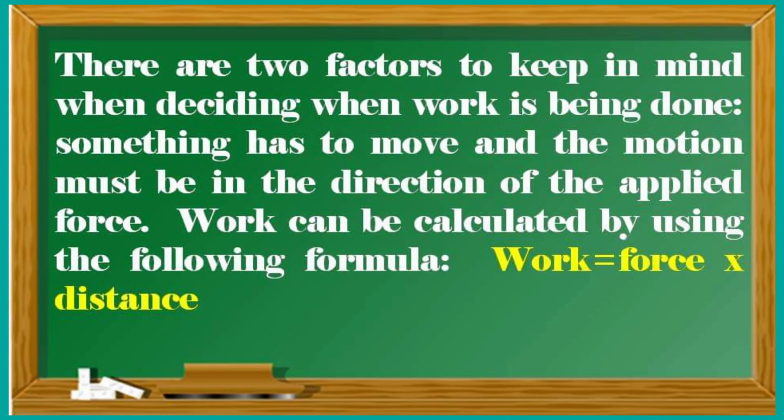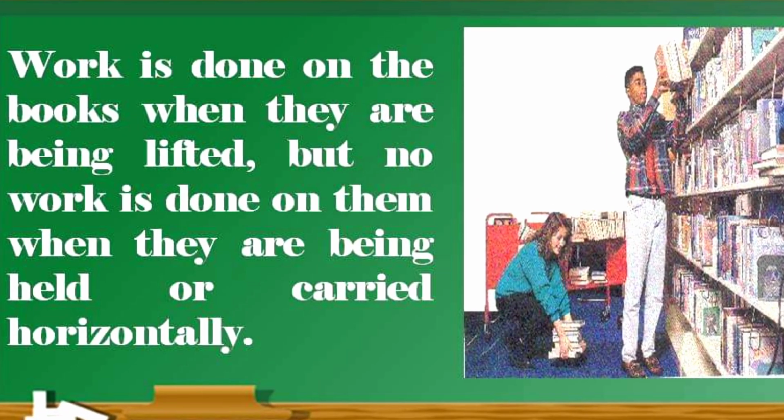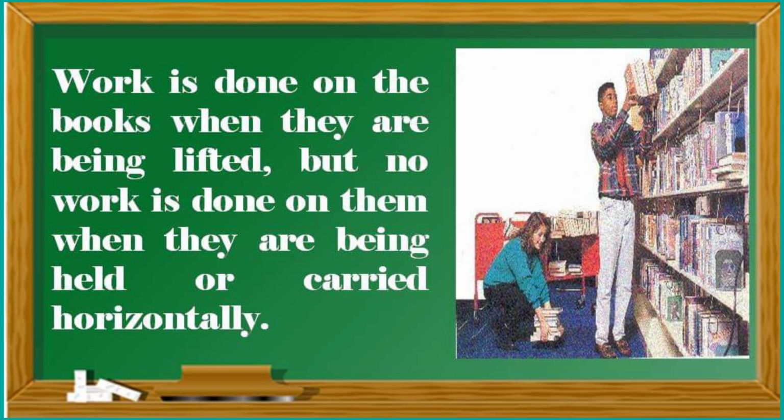There are two factors to keep in mind when deciding when work is being done. Something has to move, and the motion must be in the direction of the applied force. Work can be calculated by using the following formula. Work is equal to force times distance. Let's have an example here. Work is done on the books when they are being lifted, but no work is done on them when they are being held or carried horizontally.